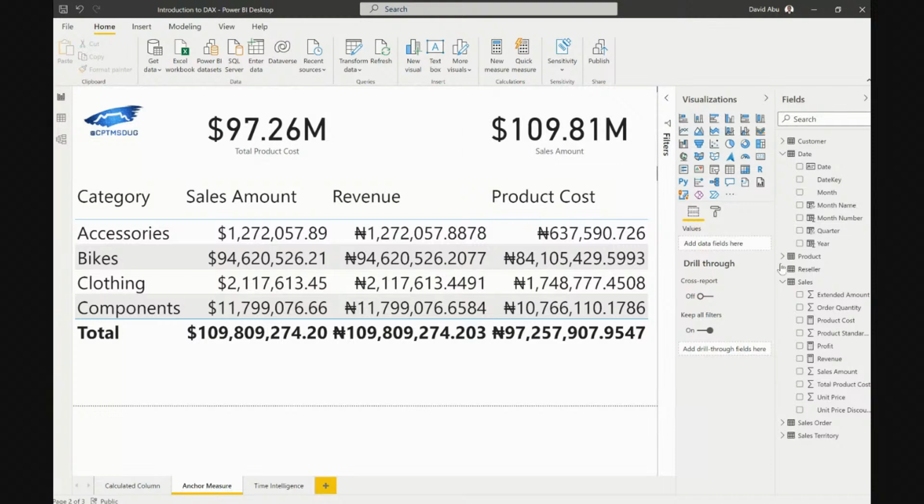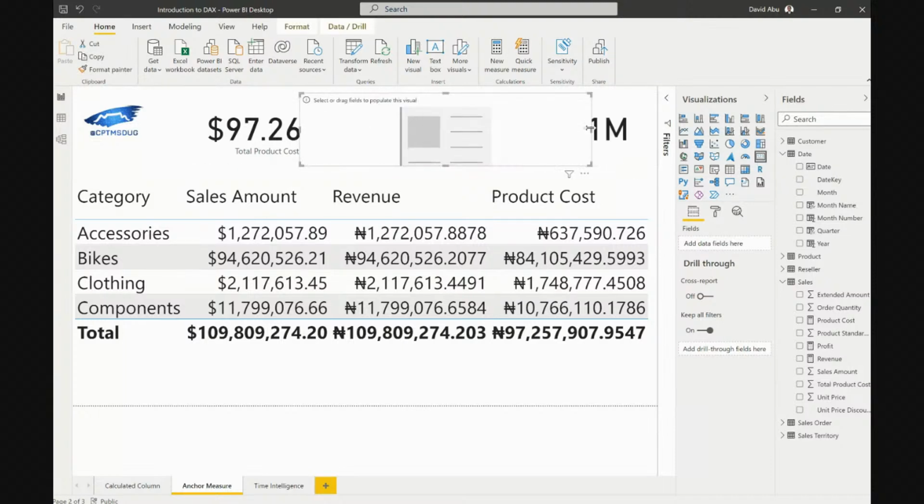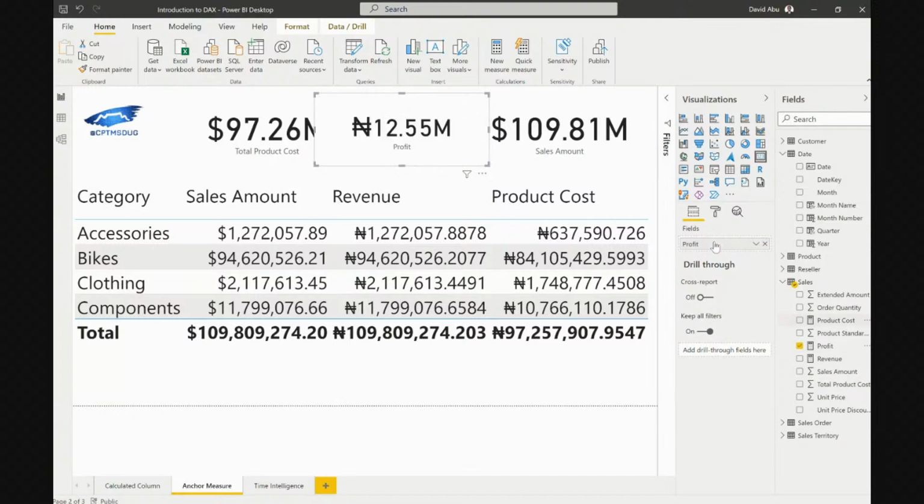So let's do that. We bring a card visual here and bring in the profits. Cool, simple. That is just it. That is how you work with DAX using anchor measures.